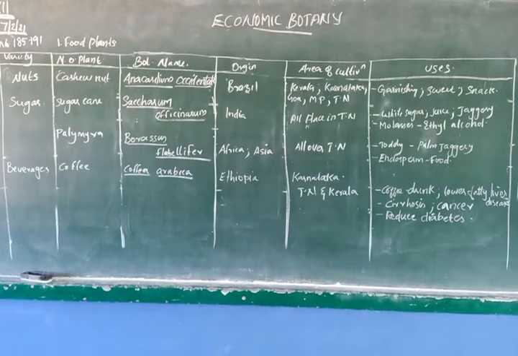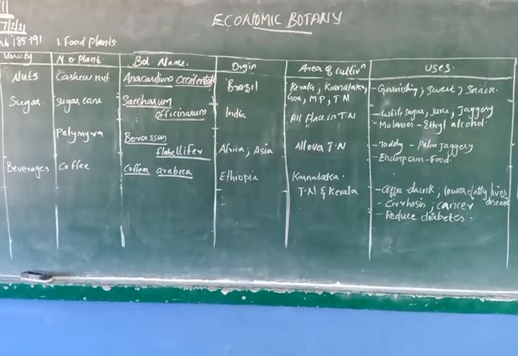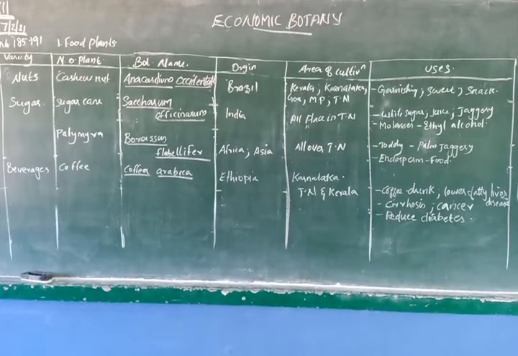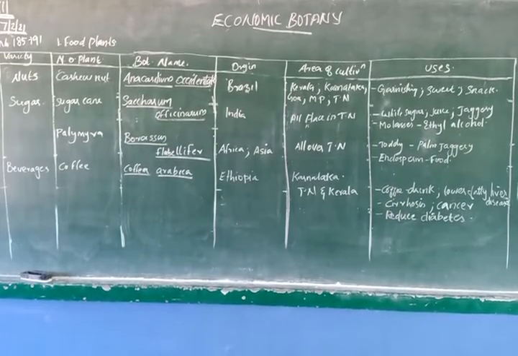Okay, third one. Alphonse, Malgova, Neelam, Chilimukan, whatever. These are the varieties of which type of fruit? Fourth question now.